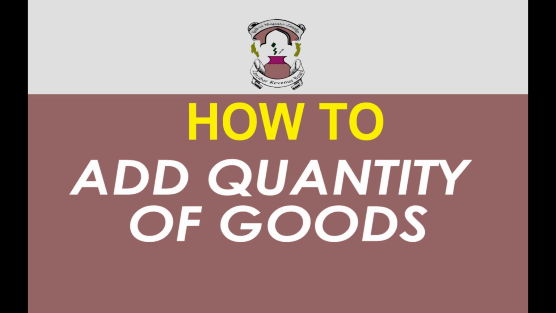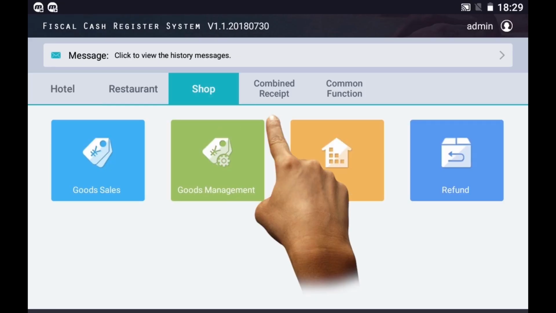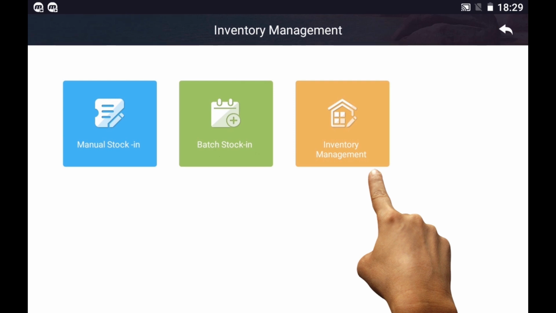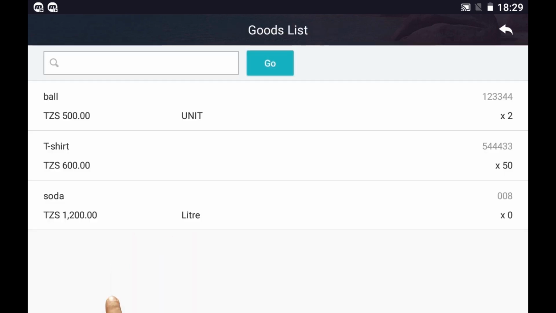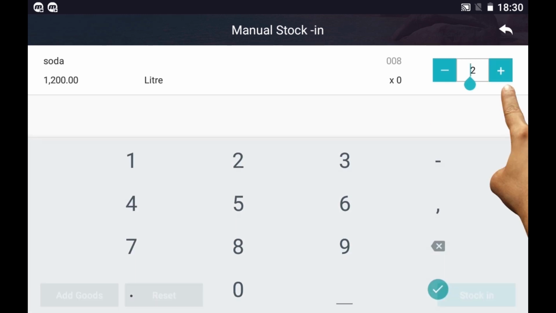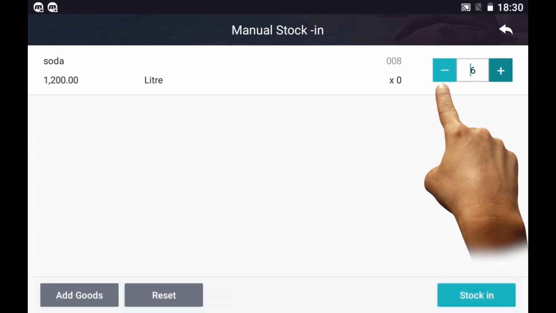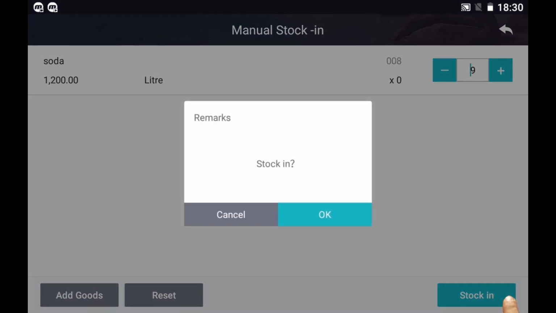How to add quantity of goods. Tap Shop. Tap Inventory Management. Tap Manual Stock In. Tap Add Goods. Select good and tap plus sign for increasing and minus sign for decreasing quantity of goods. Tap Stock In. Tap OK to finish.